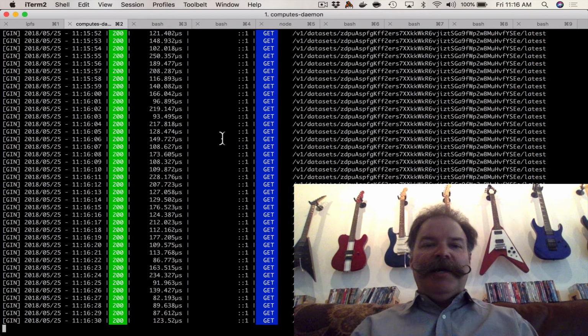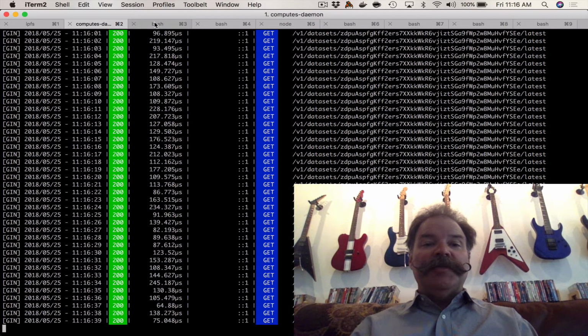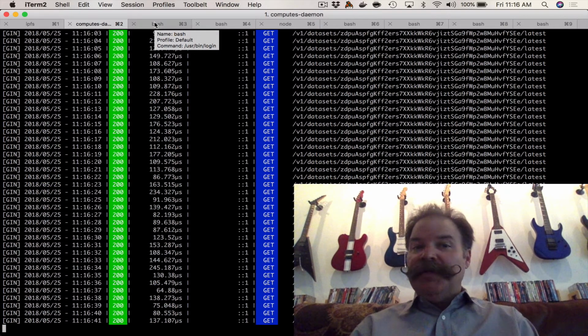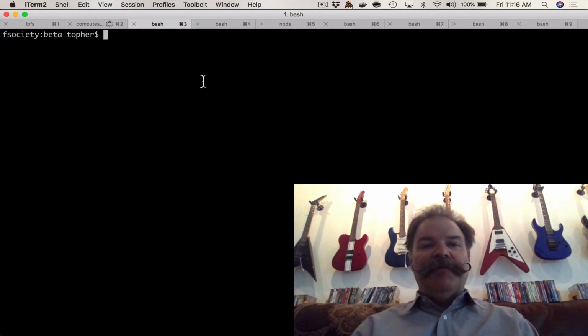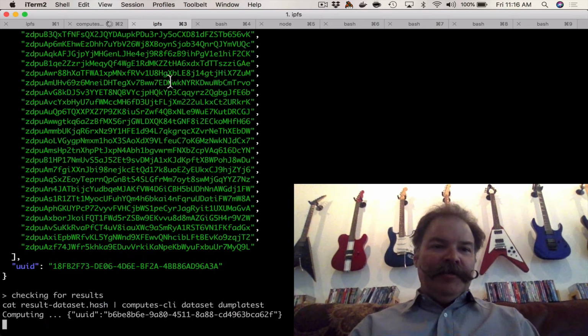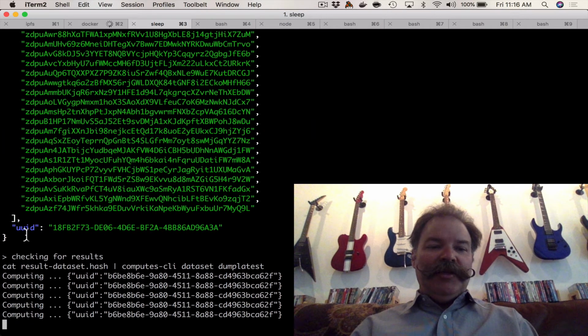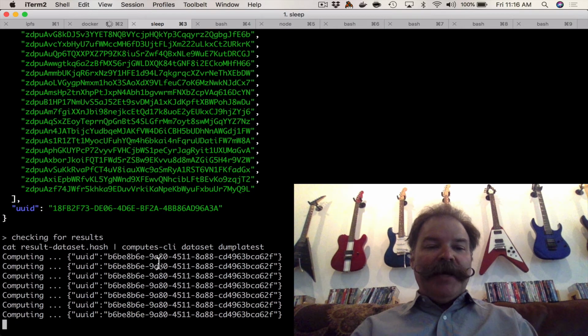In this tab, I have Lattice, the compute daemon running. You can see it's looking for local REST API calls, localhost REST API calls. So it allows you to build decentralized applications on top of it. So if we run sentiment, the bash script that's in the repo, you'll see it submitted it to Lattice, it assigned it to a queue, it's doing computing now.